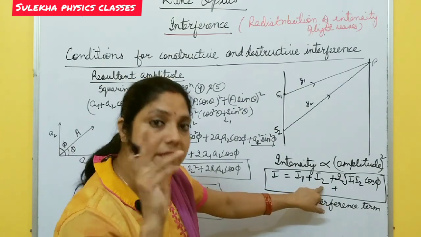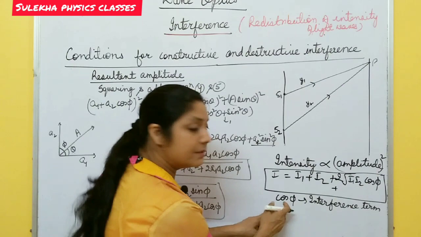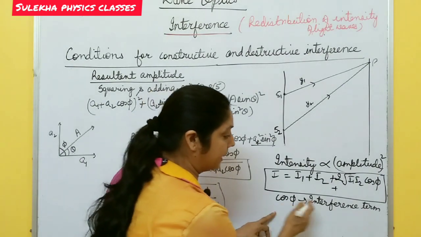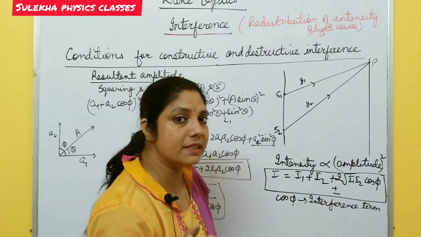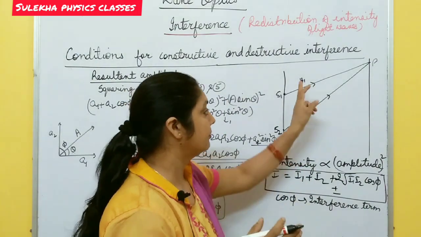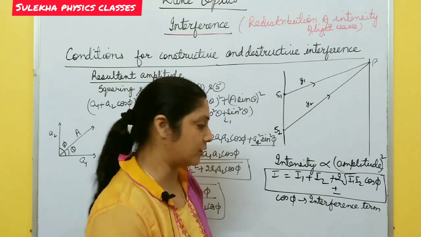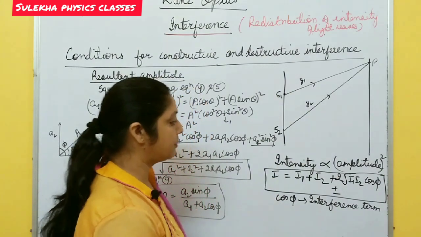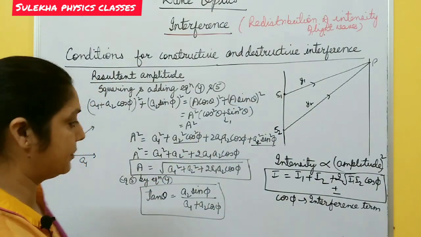At that point constructive interference takes place and the intensity becomes maximum. And if cos phi is negative, then I1 plus I2 minus something means the intensity decreases, and at that point destructive interference takes place. So this is the expression for the intensity of the resulting waves.